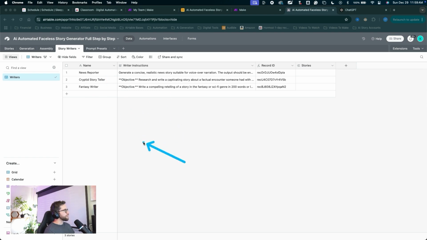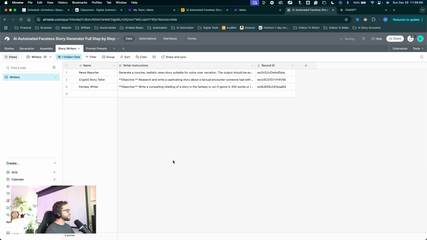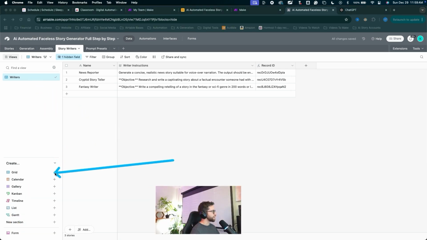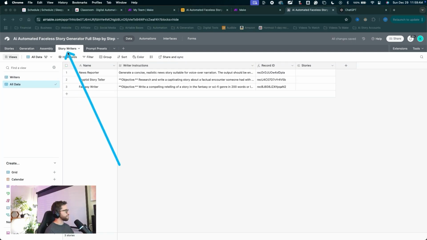With these story writers, this table is completely finished now. We don't need anything more inside of it. I'm actually going to hide this connected record now. I'll right click on the stories field name, click hide field. I'll create an all data view over here. Click the plus to create a new grid view, name it all data, and the story writers table is completely finished. Let's move on to the prompt presets table.